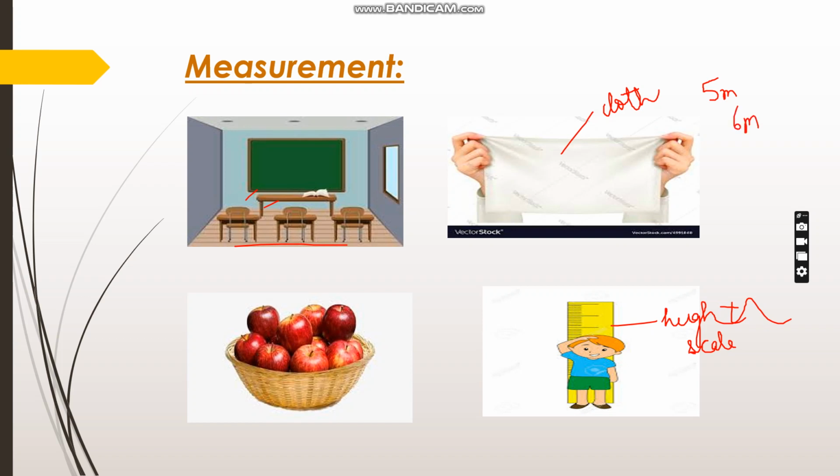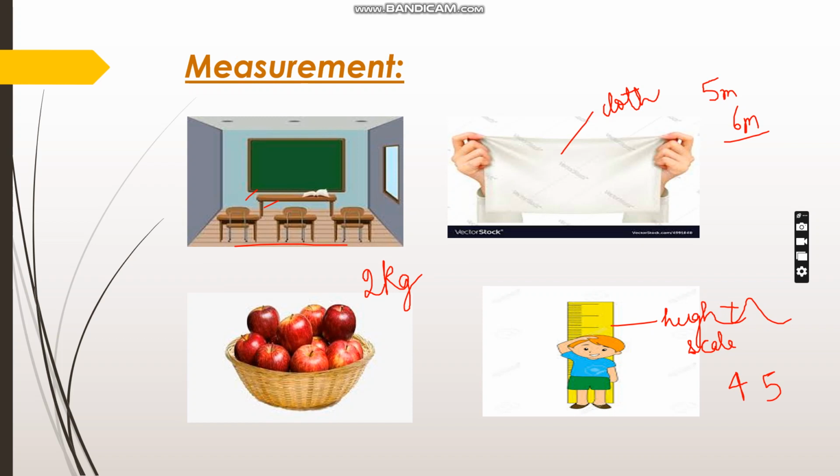Suppose it is 6 meter. Then for apples, you will say they are 2 kg or 3 kg, whatever weight they have. Then if I ask how much is this child, you will say he is 4 inches or 5 inches, whatever may be his height.